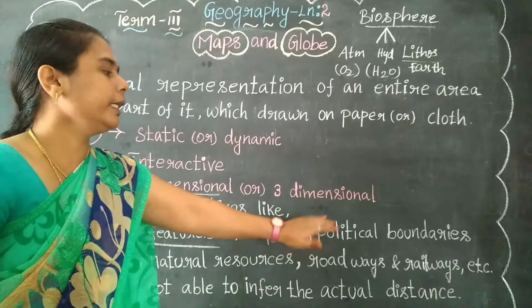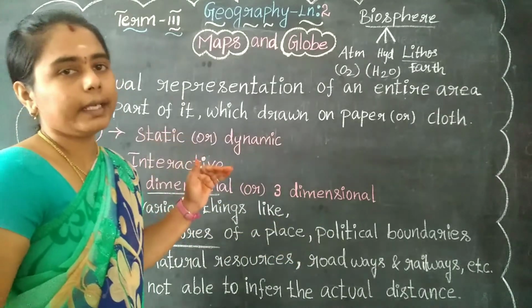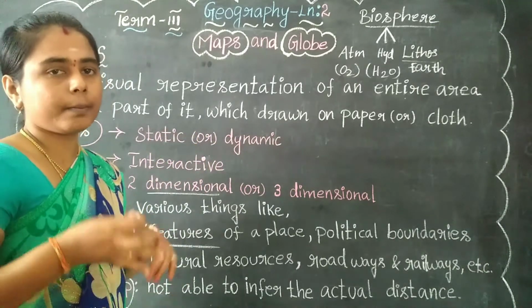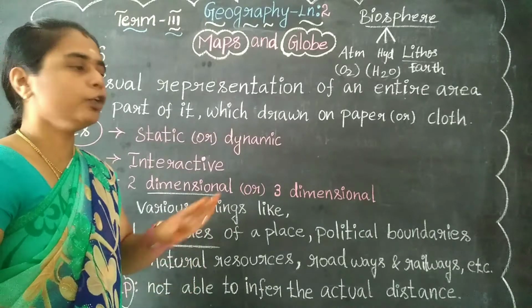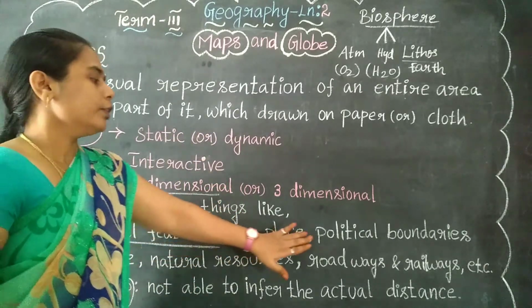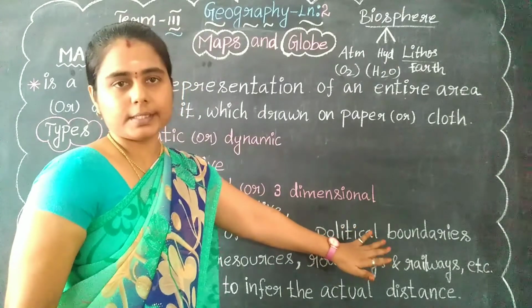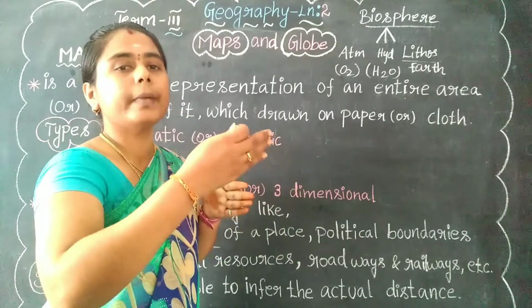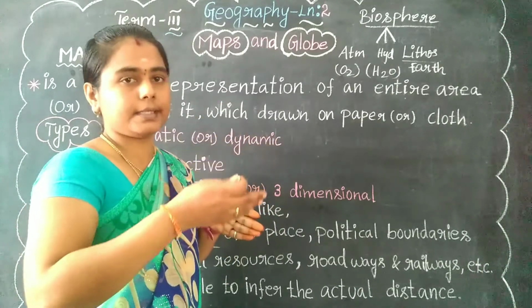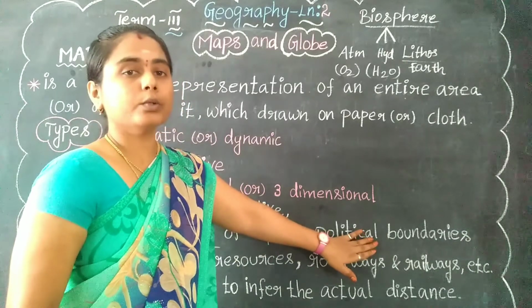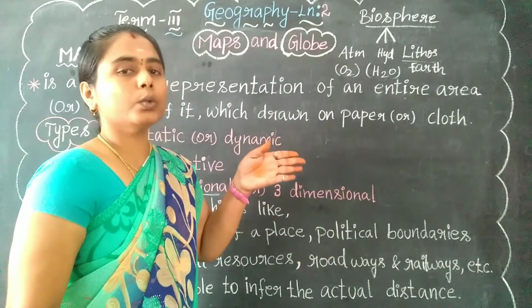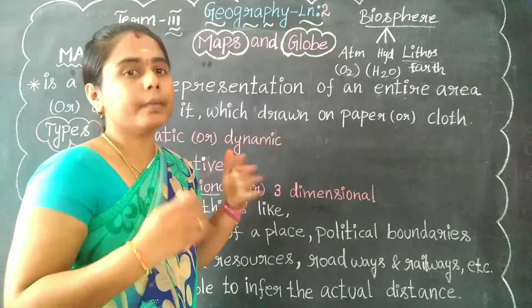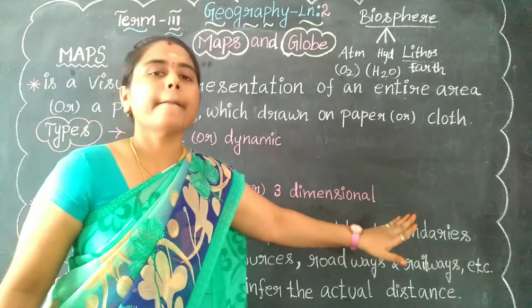The next one is political boundaries. We already know a few borders: Kerala border, Karnataka border, India border and the Tamil Nadu border. We should be aware of the political boundaries. Our Tamil Nadu border is Hosur. Next to Hosur is Bangalore, which is in Karnataka. Up to Hosur is Tamil Nadu, so Hosur is our Tamil Nadu border. We should be aware of our border. That is the political boundaries.